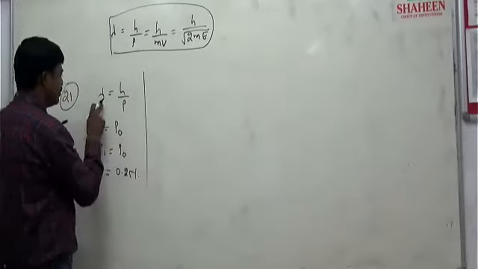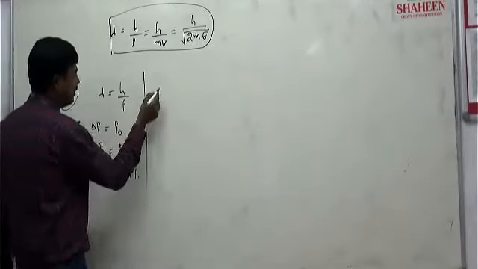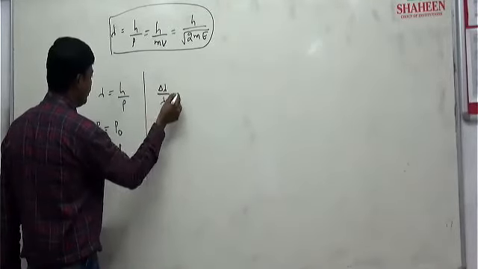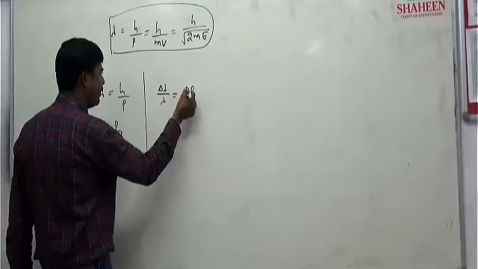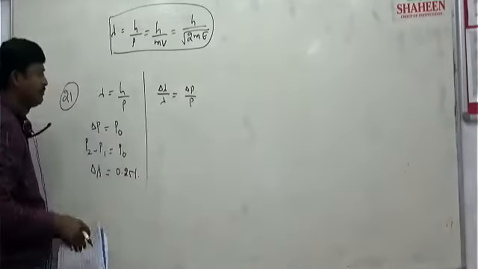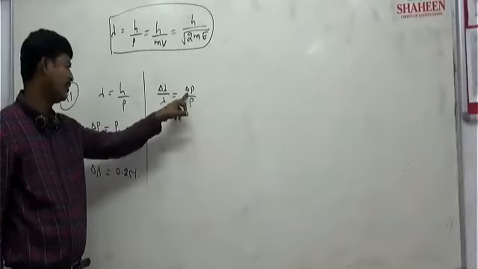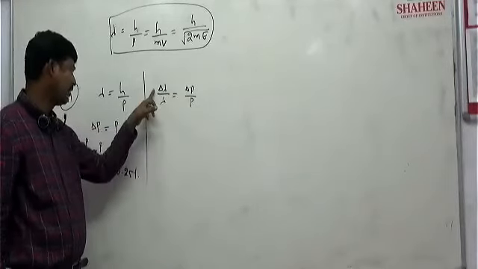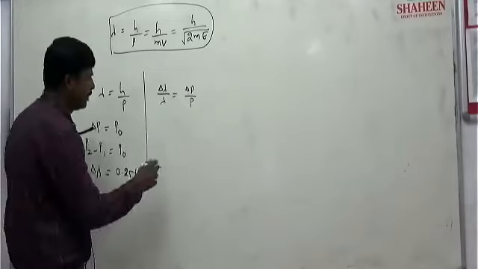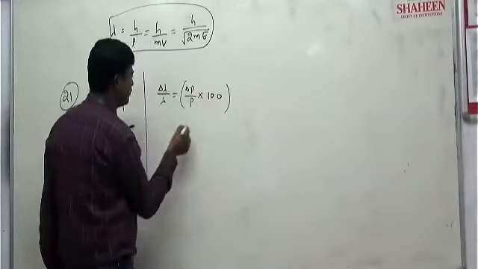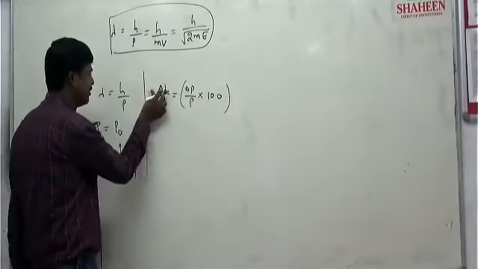Lambda is inversely proportional to p, so differentiating, delta lambda by lambda is equal to delta p by p only. Then multiply with 100 to get the percentage, right?